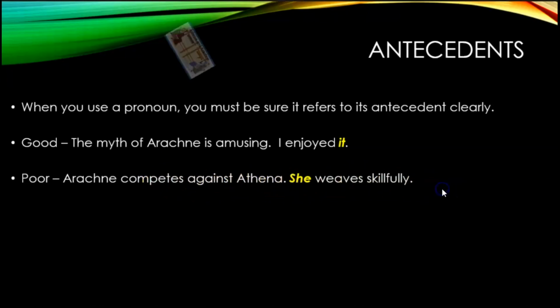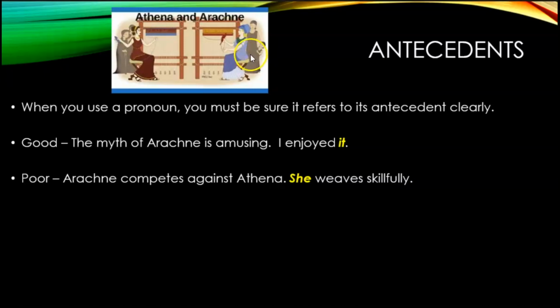She weaves skillfully. Well, if you know anything about the myth of Arachne and Athena, you know that both Arachne and Athena are women. Athena being a goddess, Arachne being a mortal, but they're still women, and we would use she with either one. So when you say she weaves skillfully, we do not know who we mean. Do we mean Arachne or do we mean Athena?